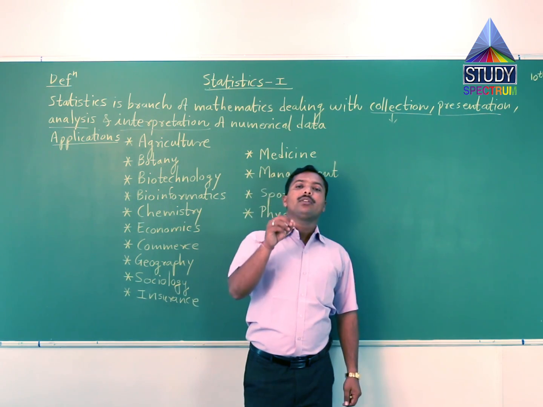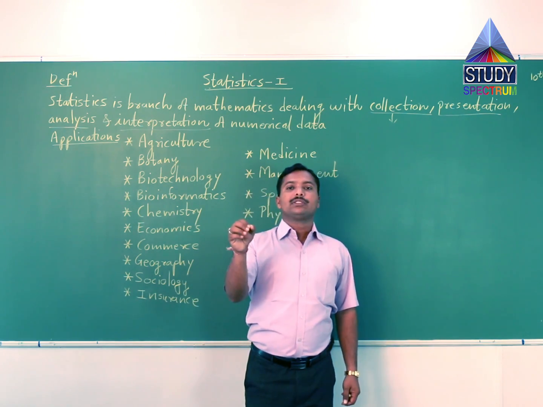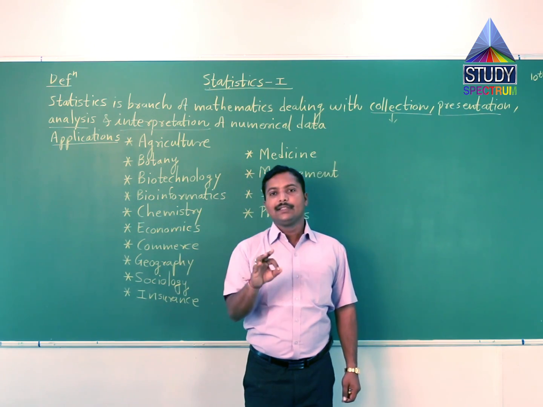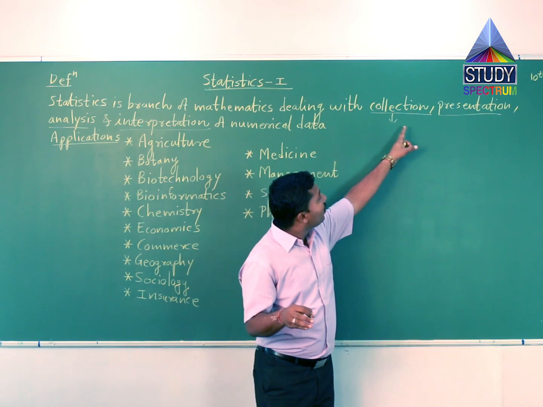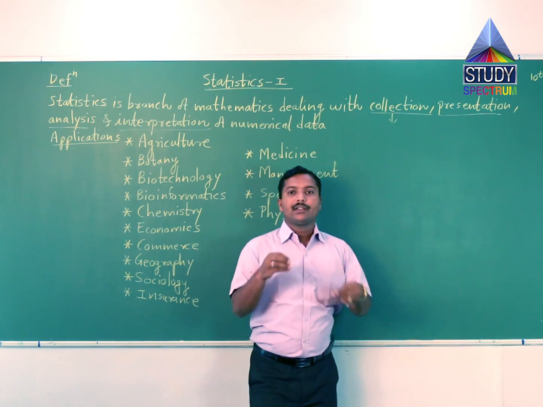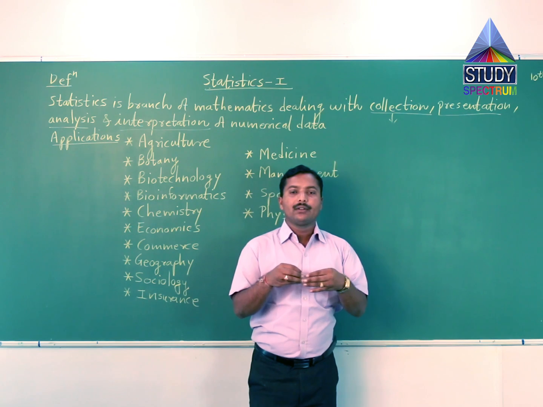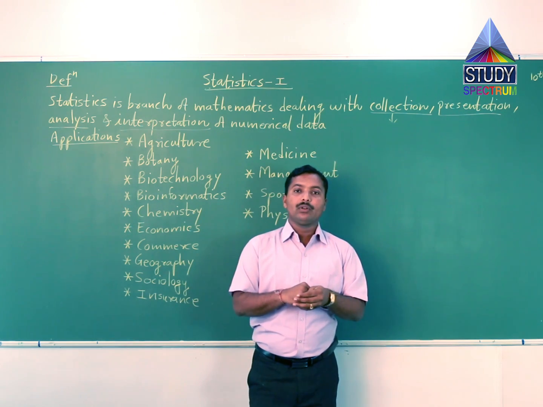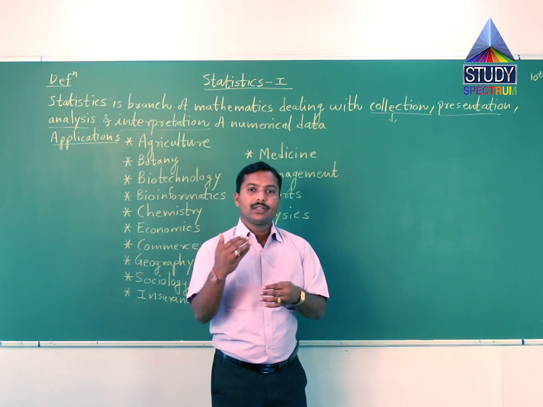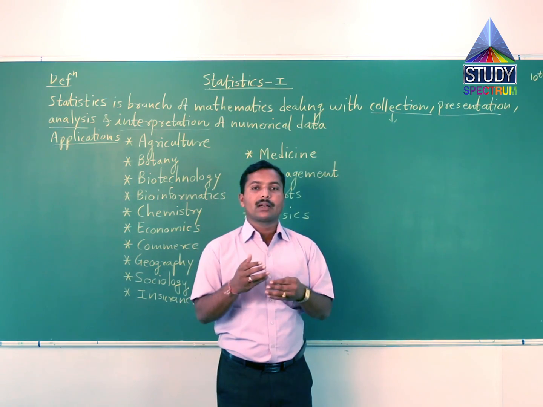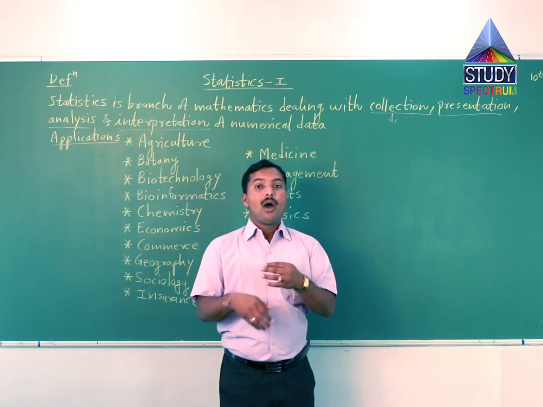Suppose the marks of 10 students arbitrarily taken, these are raw data. Suppose we take the frequency of the given marks, then that data will be ungrouped.